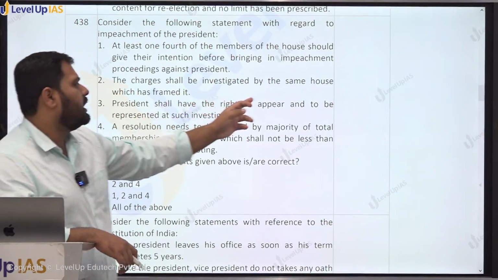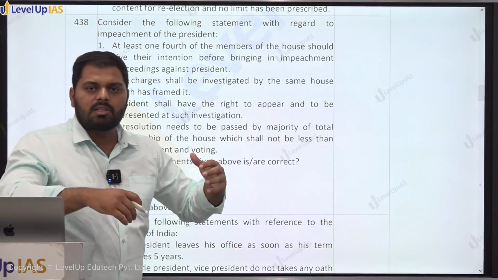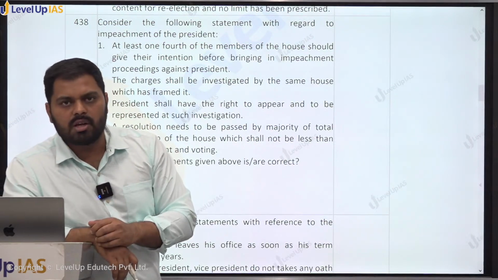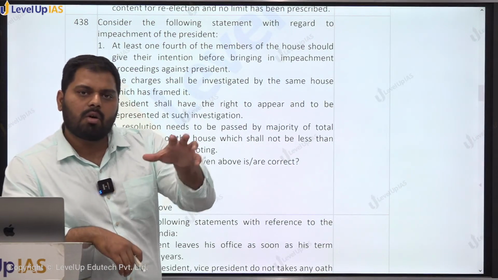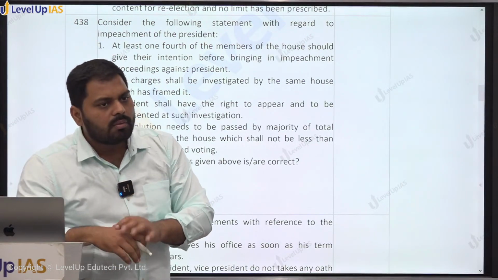Second statement: charges shall be investigated by the same house which has framed it. Suppose the Rajya Sabha says the president has violated the Constitution, and 1/4 of the members of Rajya Sabha are also supporting the motion. So there will be voting and it should be transferred to the other house.